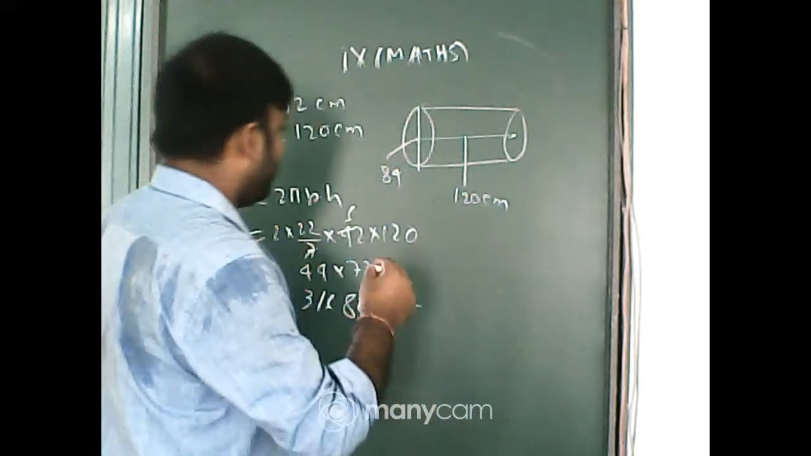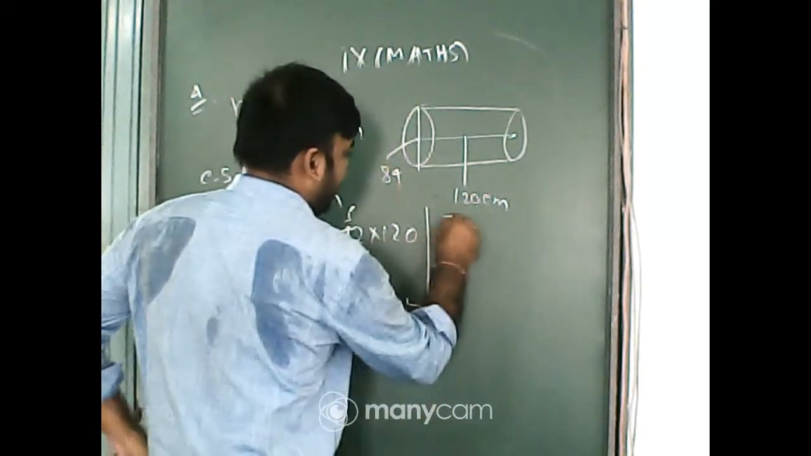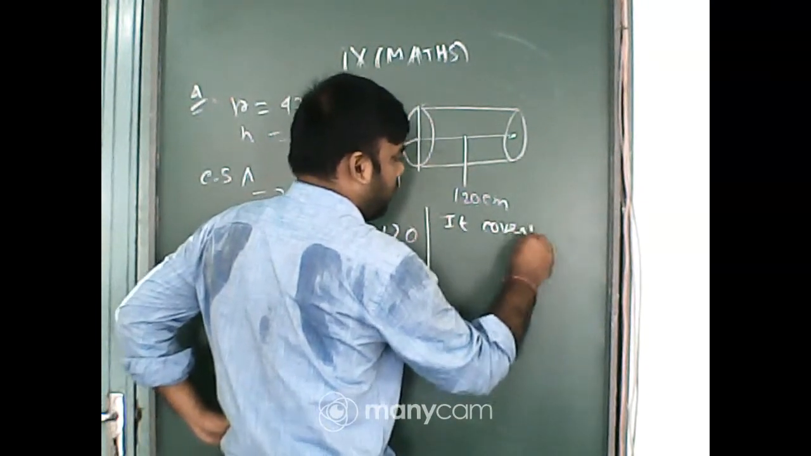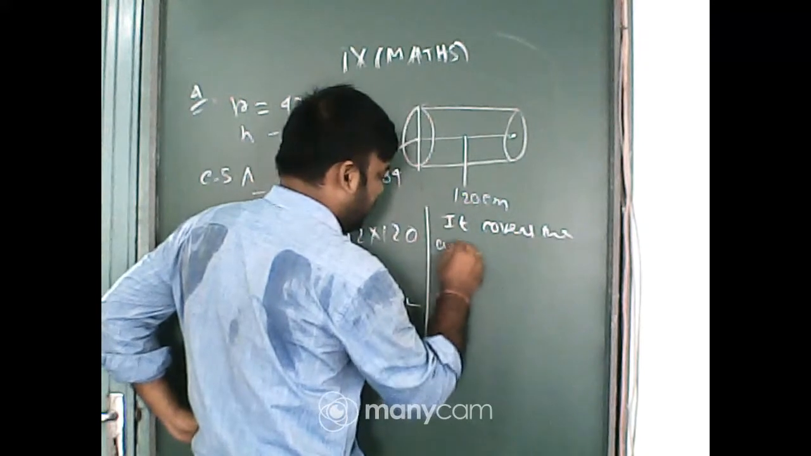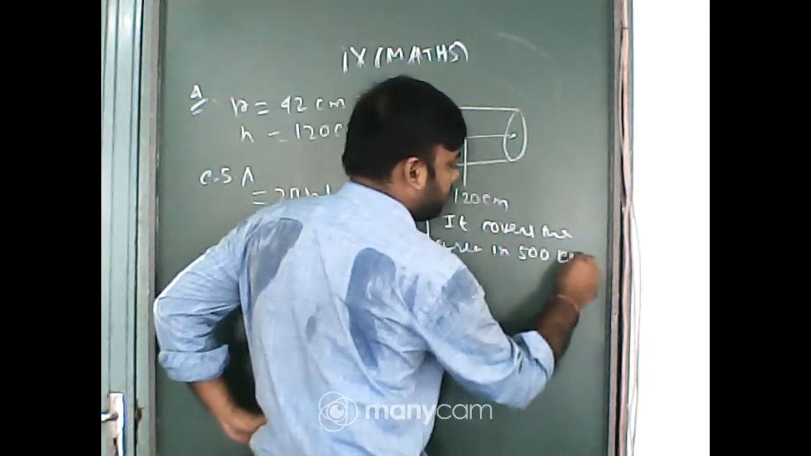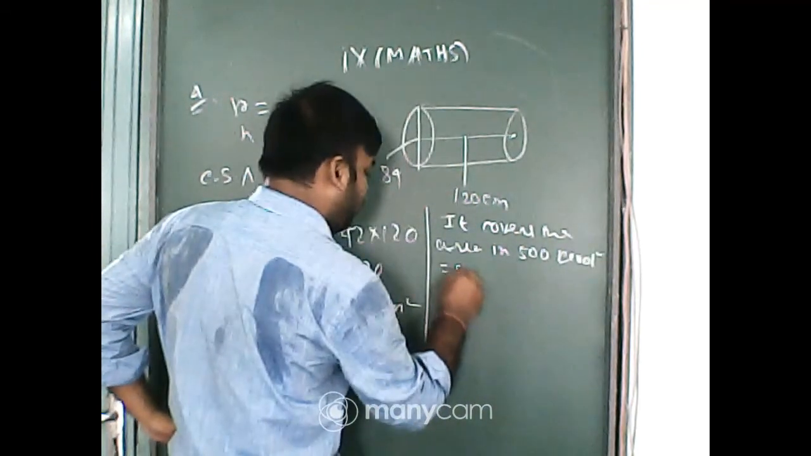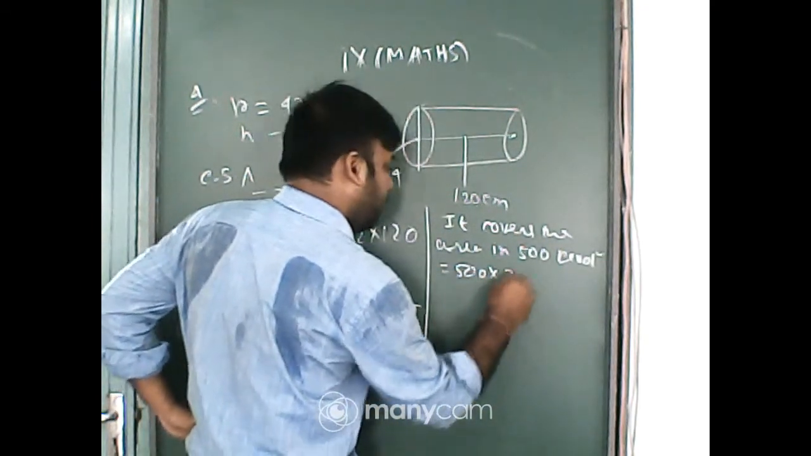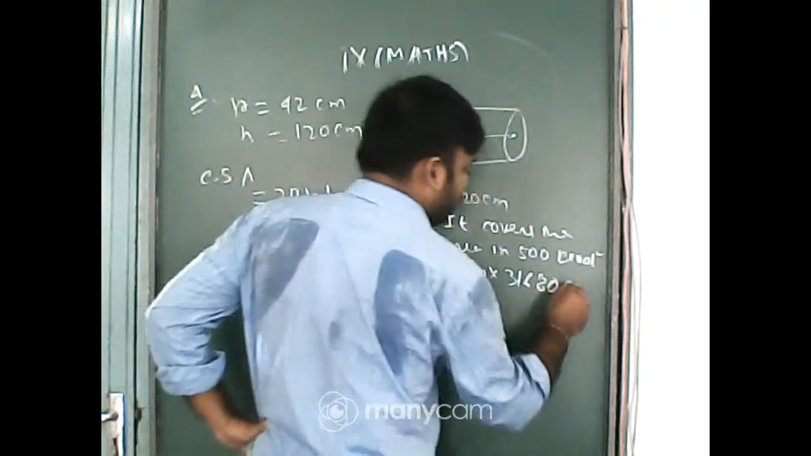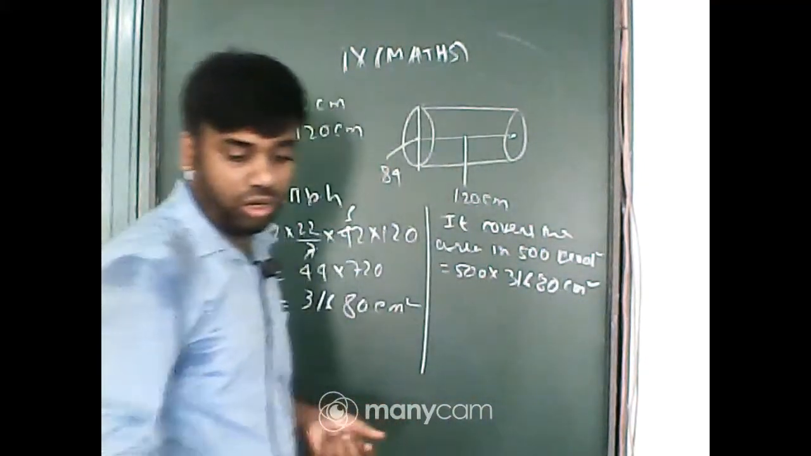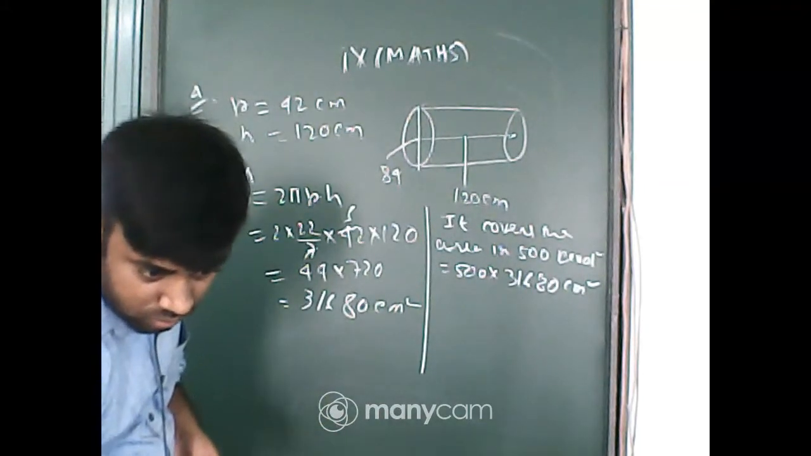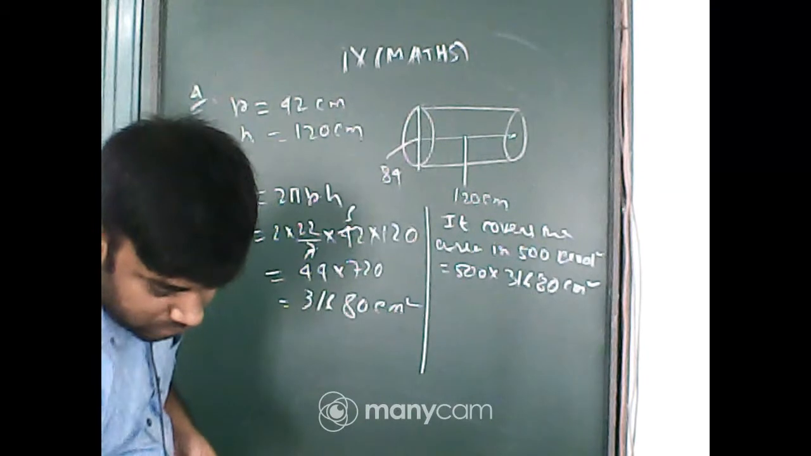Okay, so write it down. It covers the area in 500 revolutions, that is equal to 500 into 31680. Yes or no? That is centimeter square also. Yes or no? Yes.